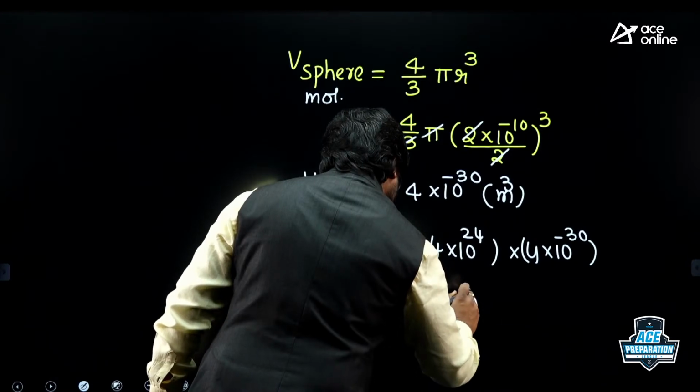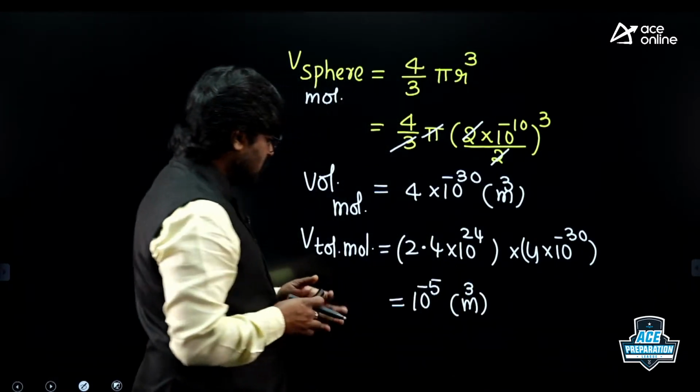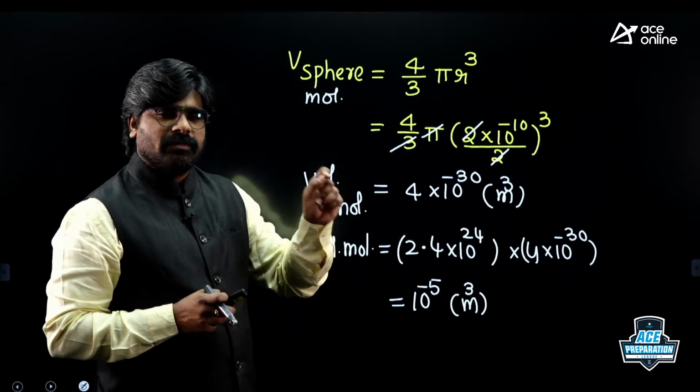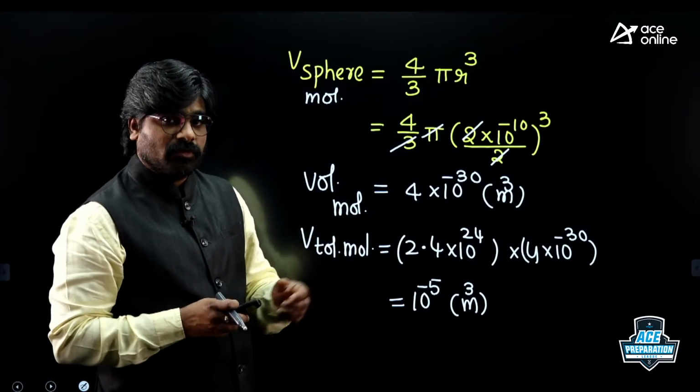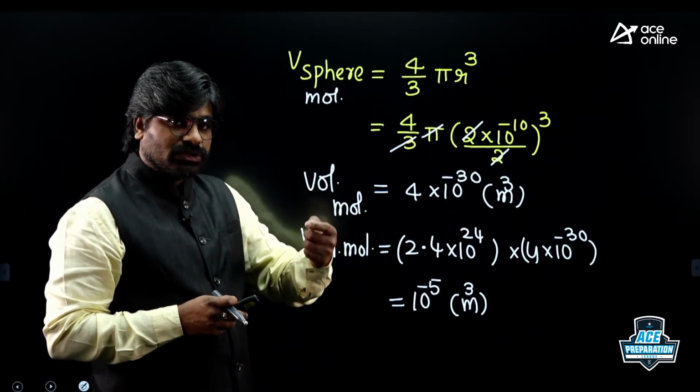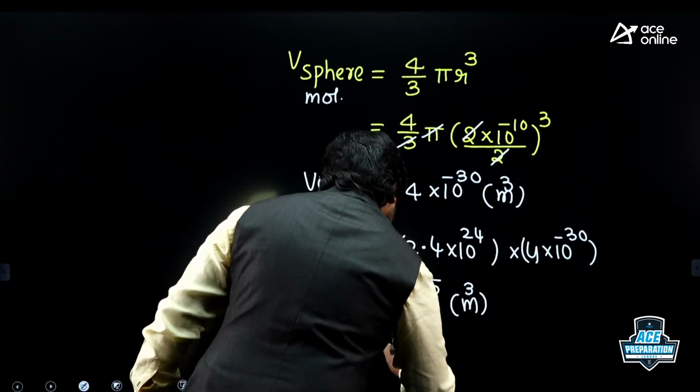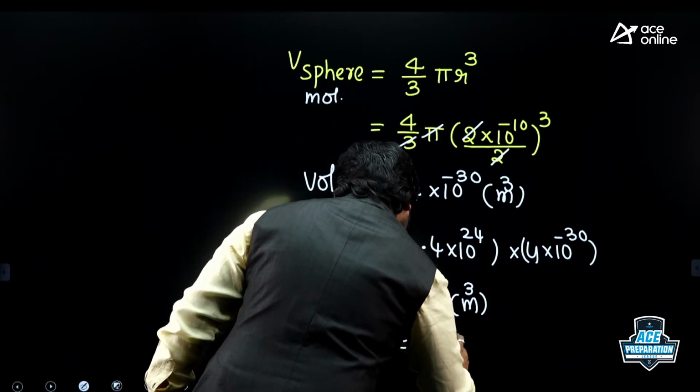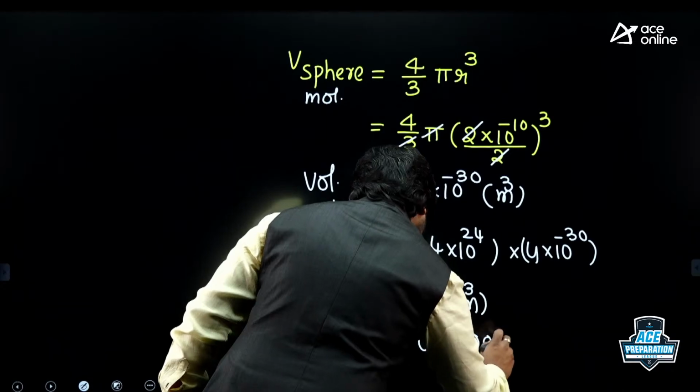It is a rough calculation. You get roughly 10 power minus 5. 10 power minus 5 means it is 0.00001. This is 0.00001 meter cube.